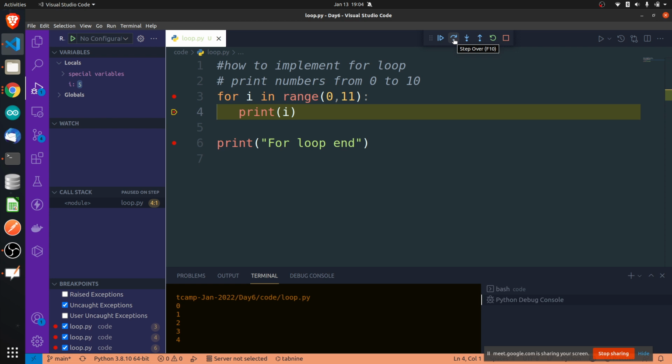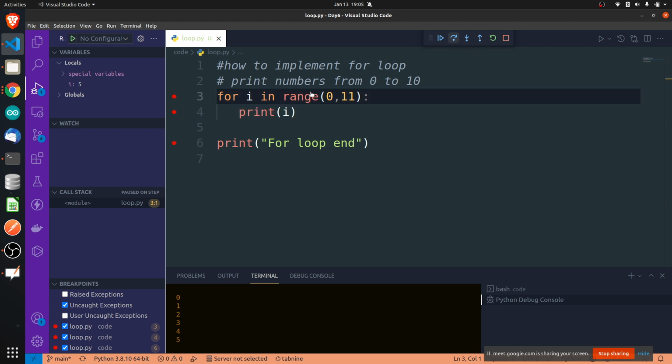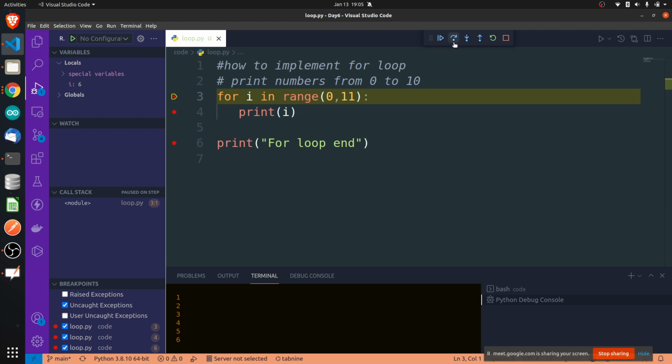I is right now 5, so is 5 less than or equal to 11 or not? It is, so go inside and print. Next, I became 6. Is 6 smaller than or equal to 11 or not? Yes, it is smaller, so go again and print. It is not greater. Until it becomes equal to or greater, it will keep on printing. Now see here, 9. Now it will go and check here.